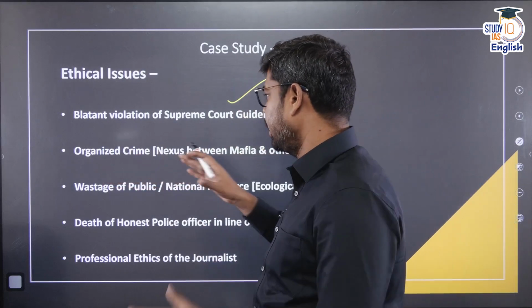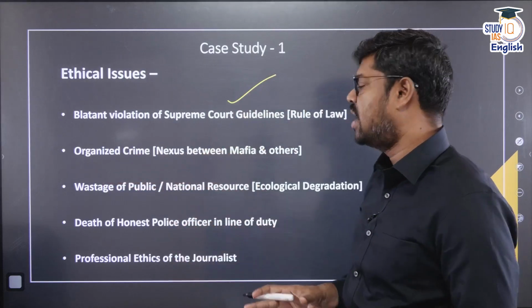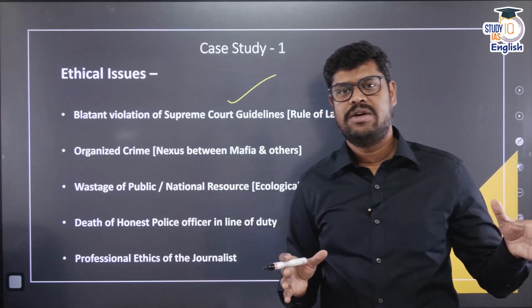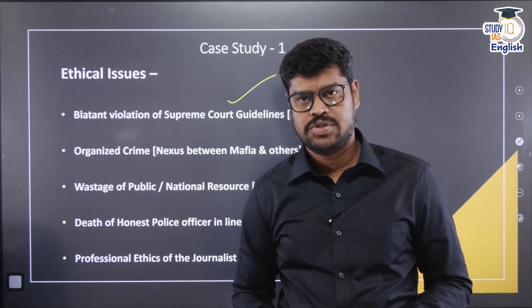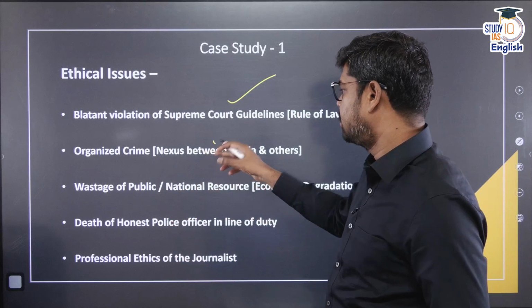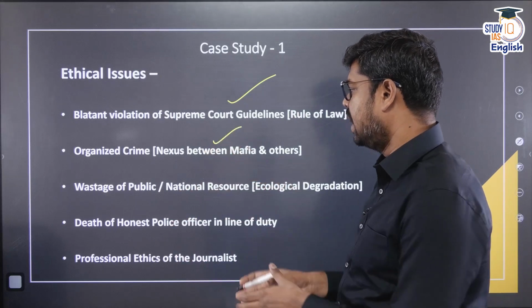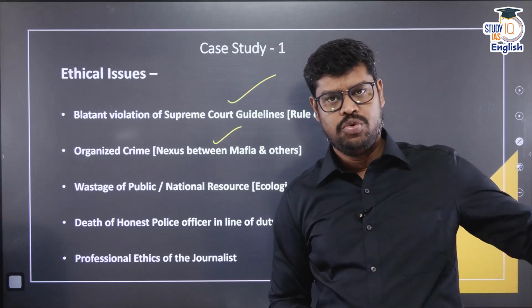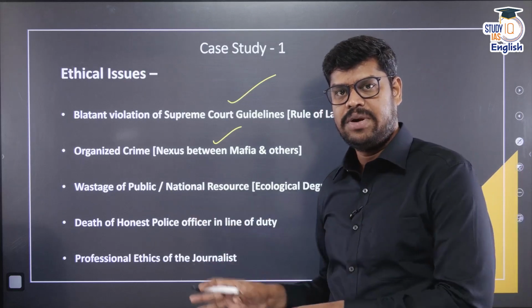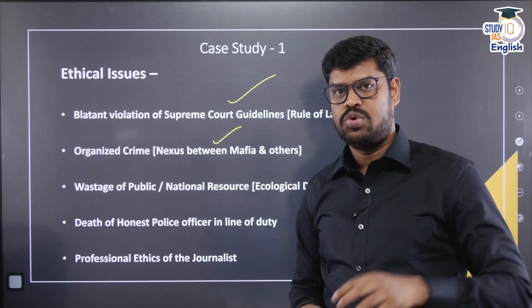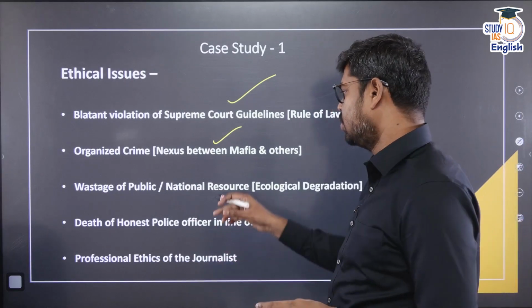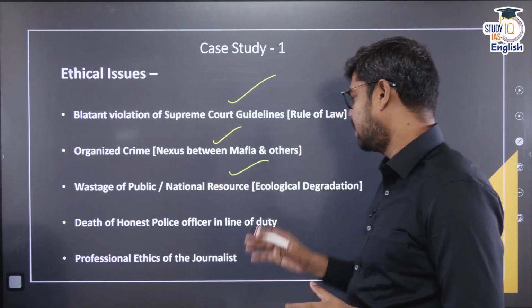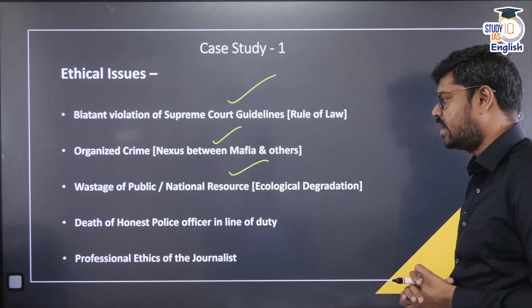Second, there is organized crime. A nexus between the mafia, the politicians and other government officials is a serious concern for society. It's the next biggest issue in this matter. Then there is wastage of public money and national resources for the benefit of a few individuals. And whatever is happening is unsustainable, which could affect the future generations to come. So this ecological degradation is again a big ethical concern.